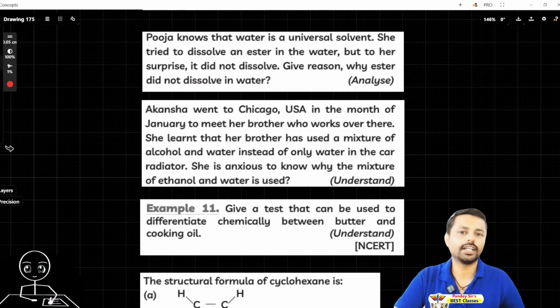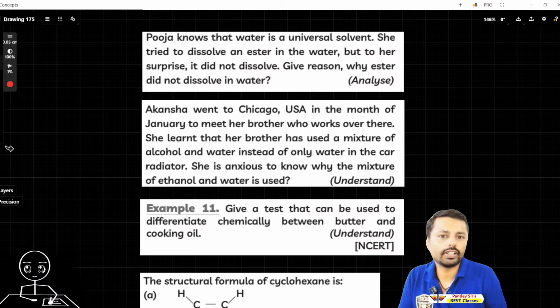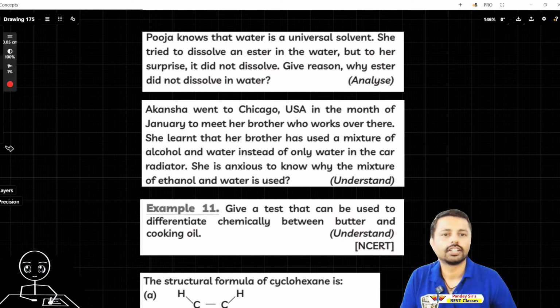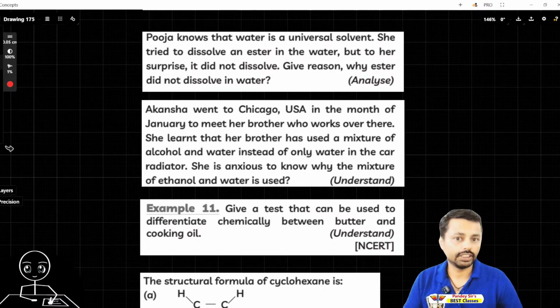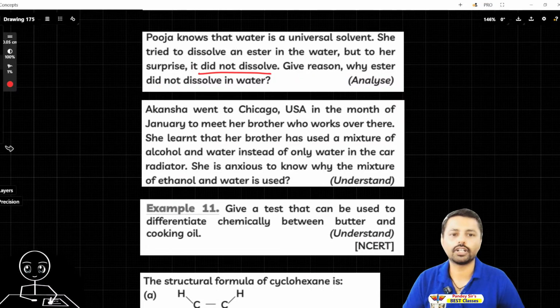Pooja knows that water is a universal solvent. She tried to dissolve an ester in the water. So Pooja tried to dissolve ester in the water, but to her surprise, it did not dissolve. Give reason why ester did not dissolve in water.